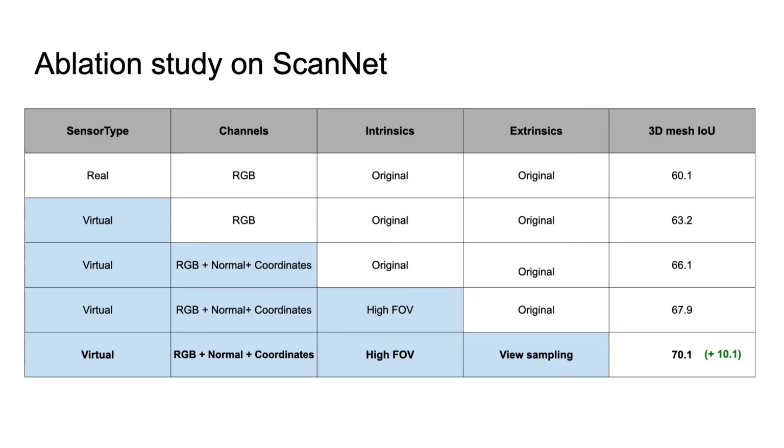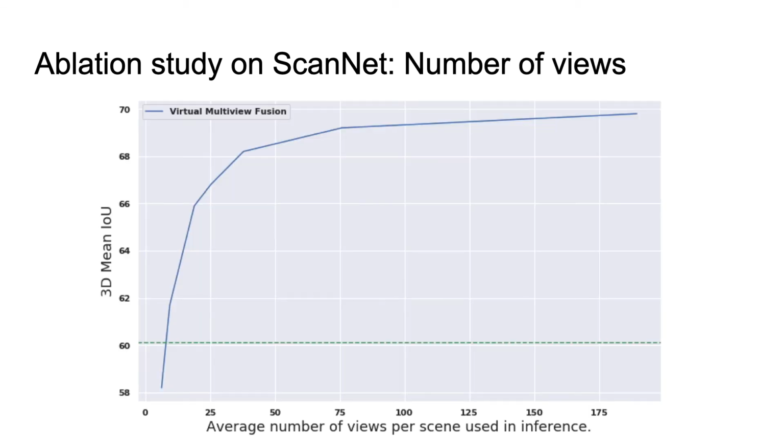So when we use these view sampling principles to customize the camera extrinsics, we also see a big improvement in segmentation quality. As you can see from the table, after all the changes, we have improved the 3D IOU from 60.1 to 70.1, which is an absolute 10 points improvement over the baseline. As shown in this figure, our method requires fewer images per scene to reach the same accuracy. Compared to the baseline IOU of 60.1 obtained by using approximately 1700 real views per scene, our method just needs 12 views per scene to overtake it.